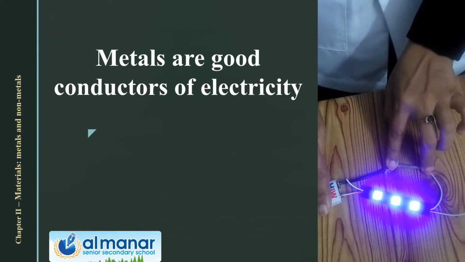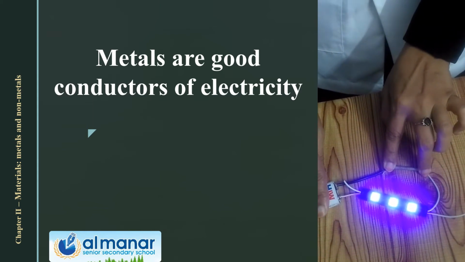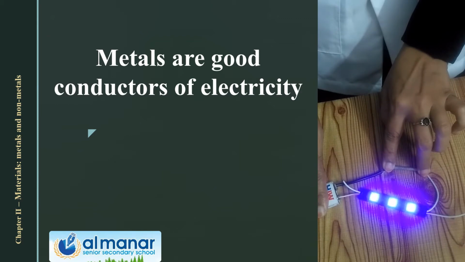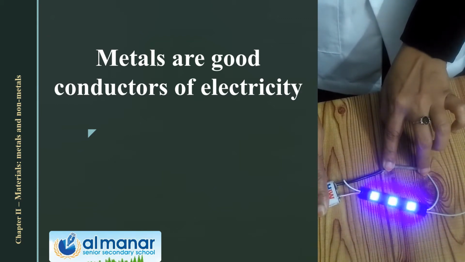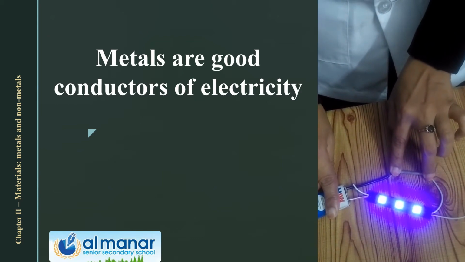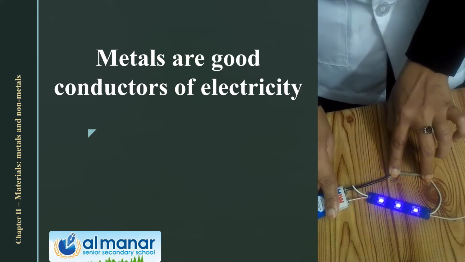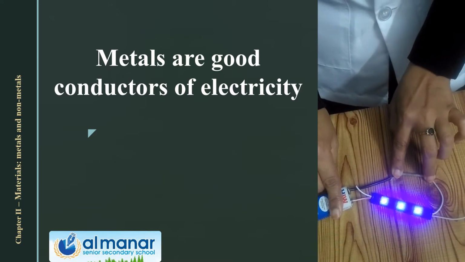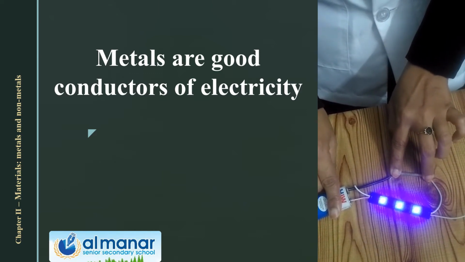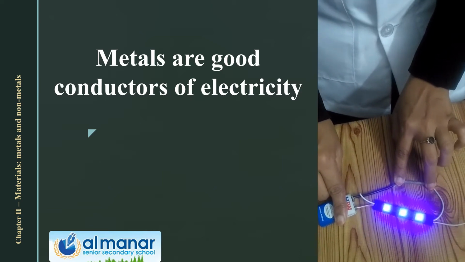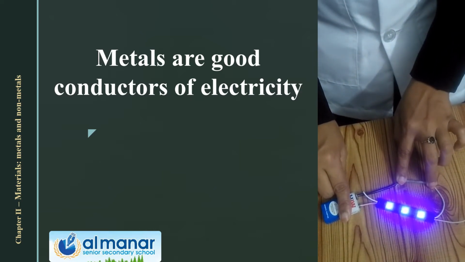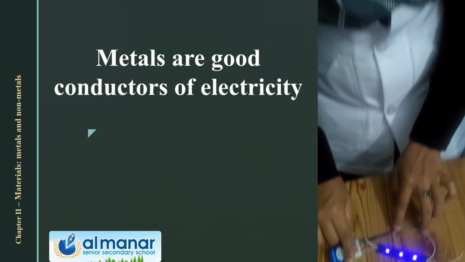Then you can see when the circuit is complete, the bulb glows. Yes, so we can say the iron nail can conduct electricity, and iron is an example of a metal. So from this experiment it is clear metals are good conductors of electricity. Now let us do the same experiment by using a plastic piece.